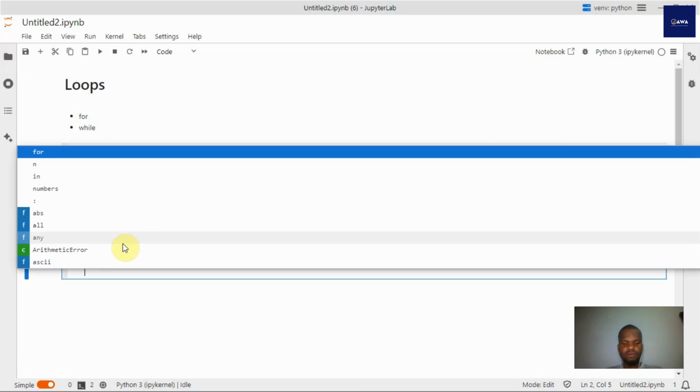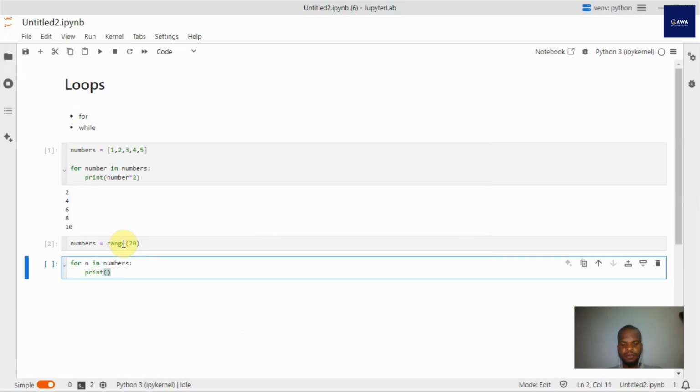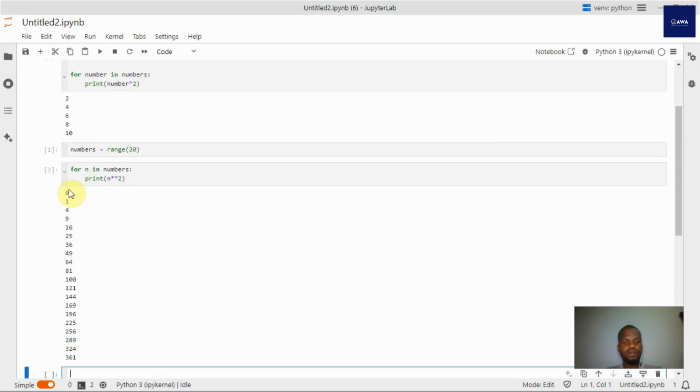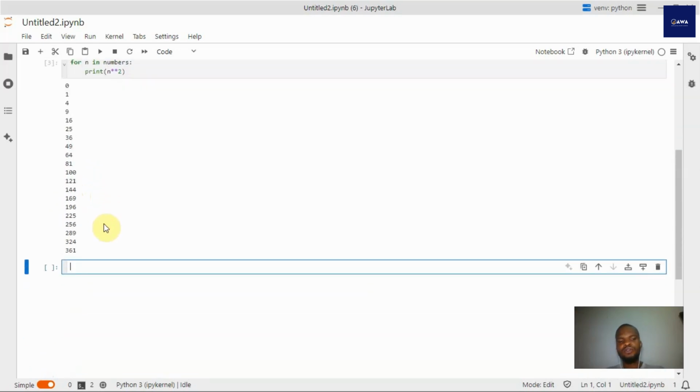For n in numbers, go ahead and print n raised to the power of 2. What I've done now is the square of every value from 0 to 19, because that's what range has done for me. 0 square is 0, 1 square is 1, 2 square is 4, and so on and so forth.